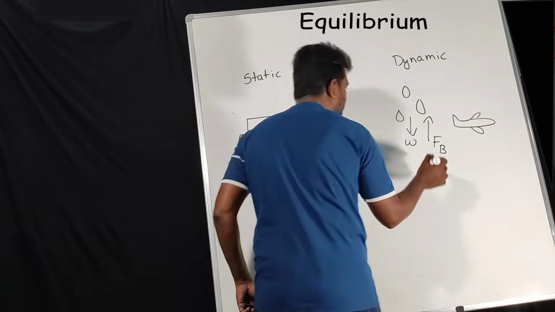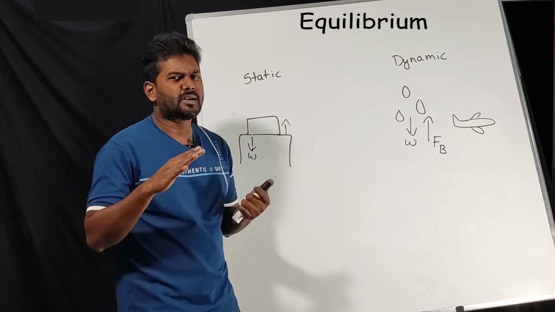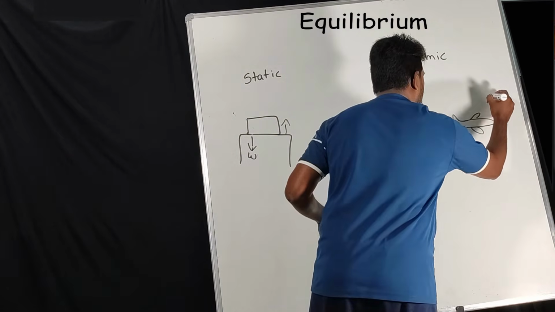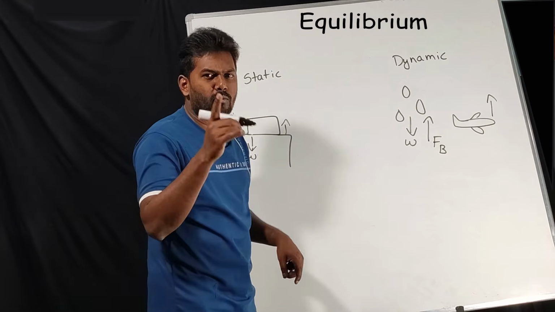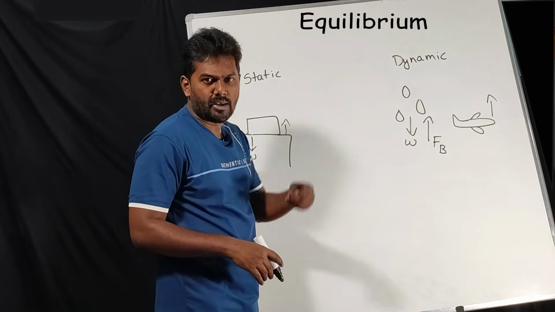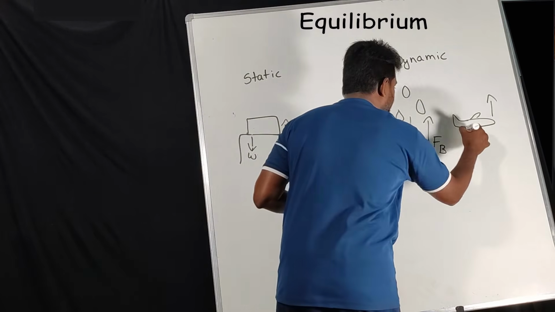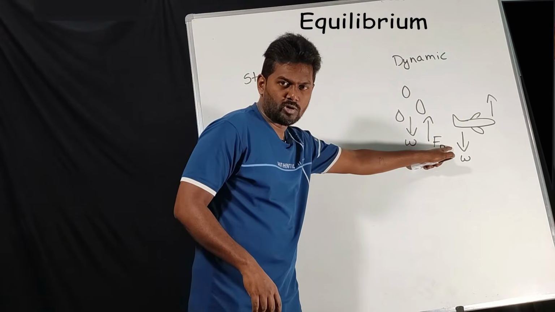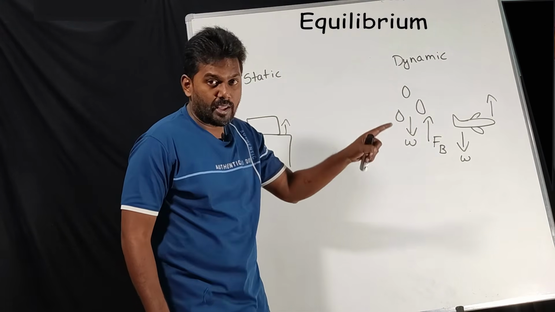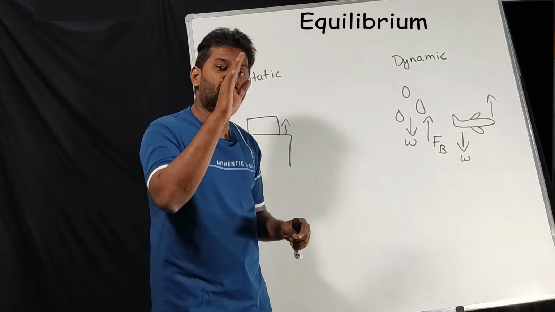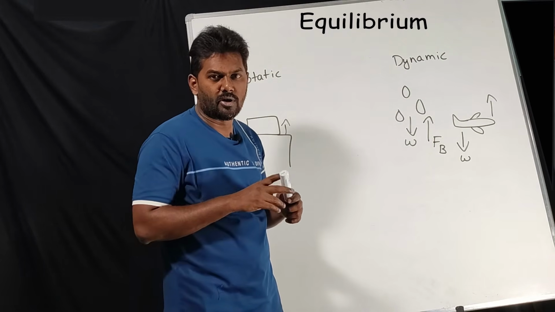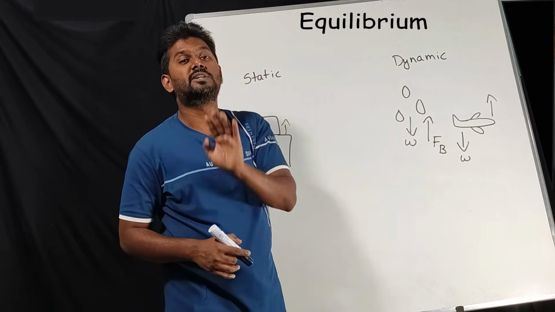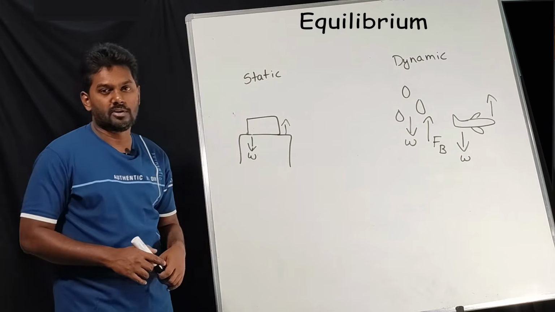Airplane. During takeoff, it will go in the upward direction, correct? Don't you think there will be one more force pulling the plane in the downward direction? That is nothing but the weight of the plane. So even though there is a force opposite to the motion of the plane, the plane will go in the upward direction only. If it is moving upward, even though there is a force, it will stay in the same state of motion. That is nothing but equilibrium.